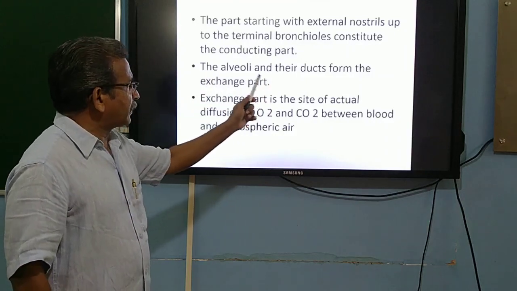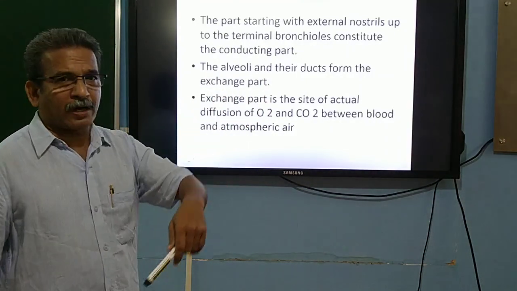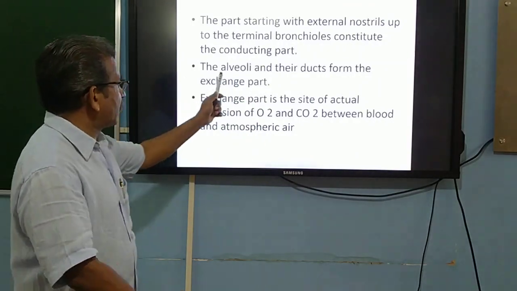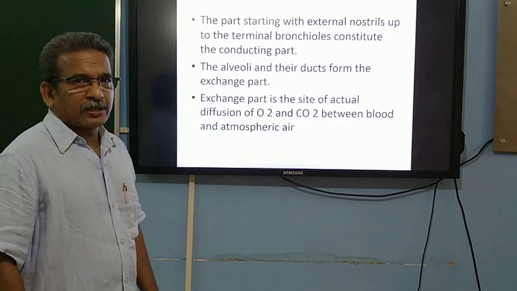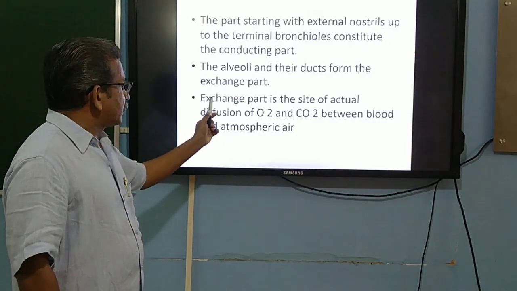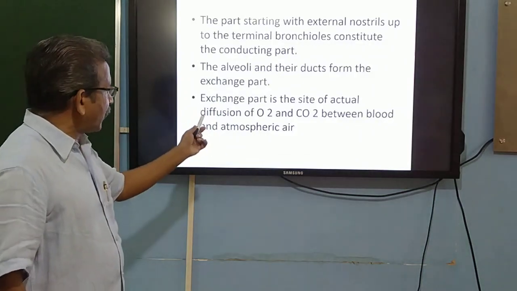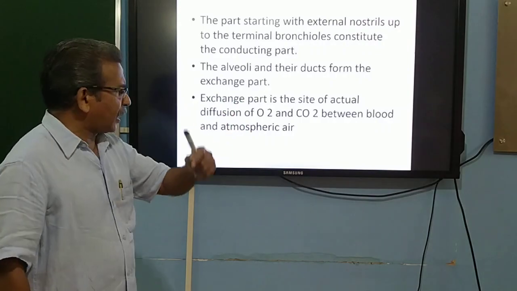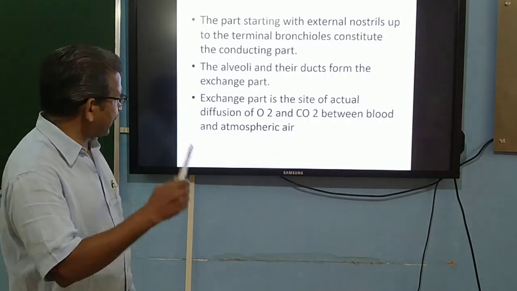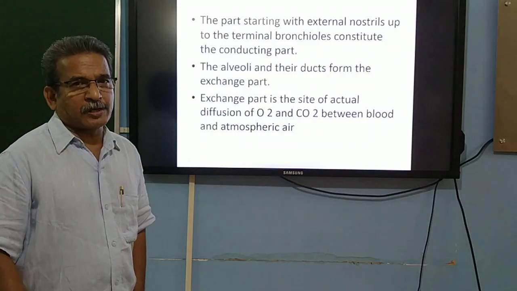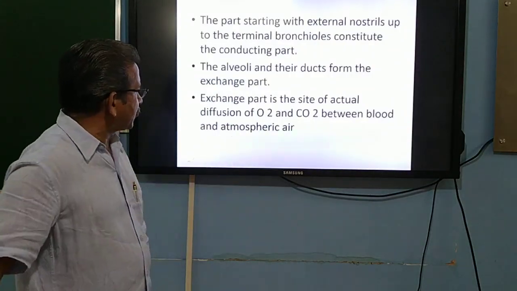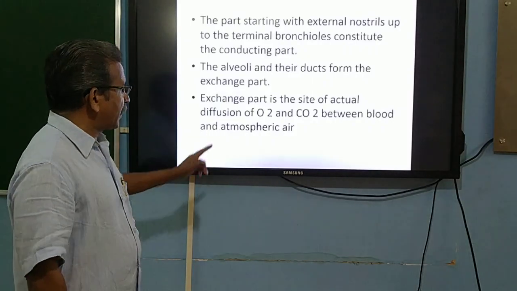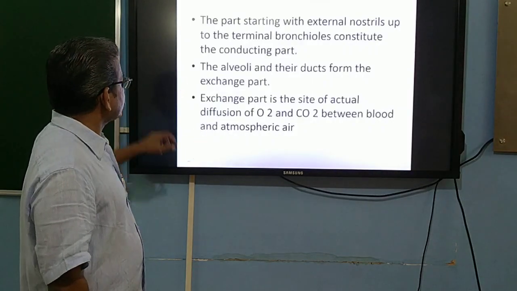Then the alveoli and the ducts form the exchange part. The alveoli and the ducts connected to the alveoli together we call the exchange part of the respiratory system. So the exchange part is the site of the actual diffusion of oxygen and carbon dioxide between the blood and the atmospheric air. What is the significance of the exchange part? It is the site of actual diffusion of oxygen and carbon dioxide between the blood and the atmospheric air.